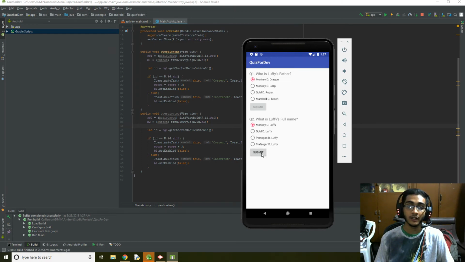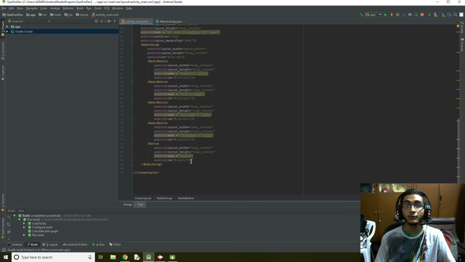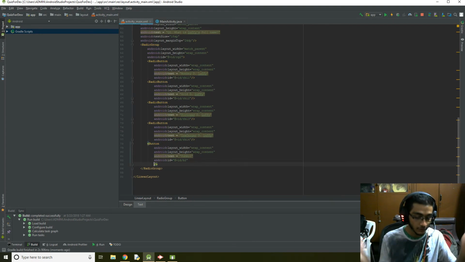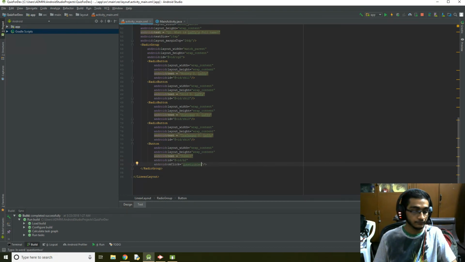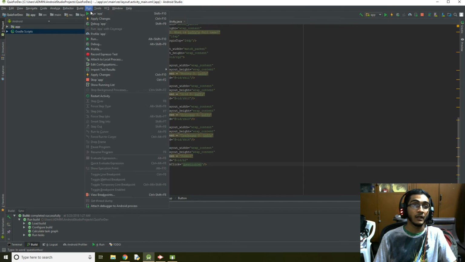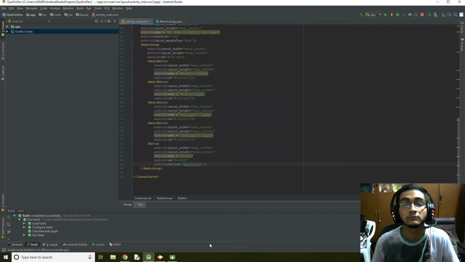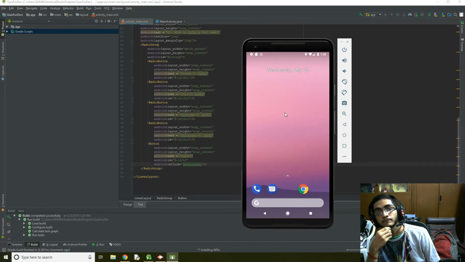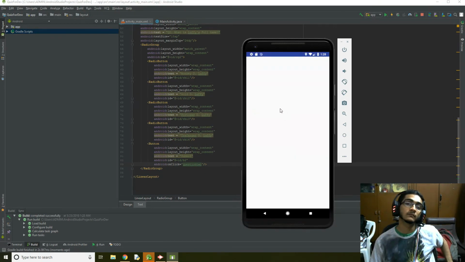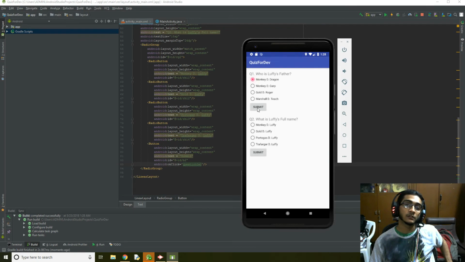Okay, we encountered an error. We have not actually enabled what question 2 is supposed to do in our XML layout because we have not added the attribute. Come on, you know it. That's right, onClick. So when I press, onClick needs to call question 2. Now, the next time we run it, it should work. Watch. So, Monkey D. Dragon, submit, Monkey D. Luffy.